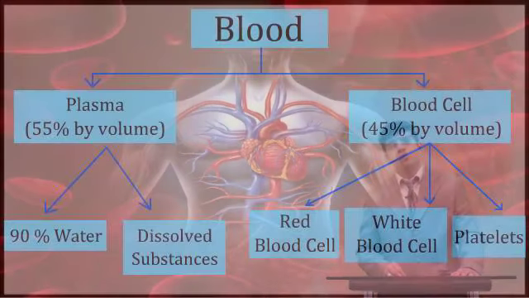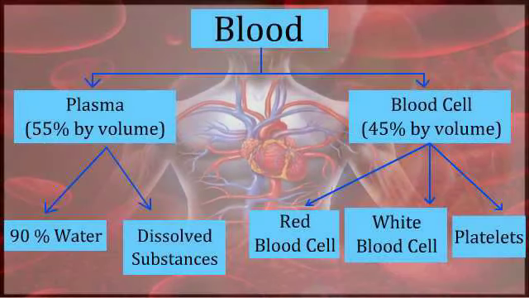Now if anyone asks what blood is composed of, I'll proudly say my blood is composed of plasma and blood cells. If someone asks what plasma is, you may say that 55% of the blood volume is composed of blood plasma, wherein 90% is water, 8 to 10% dissolved substances, with 7% proteins and the rest the substances. 45% of blood volume consists of blood cells, which are RBCs, WBCs and platelets.